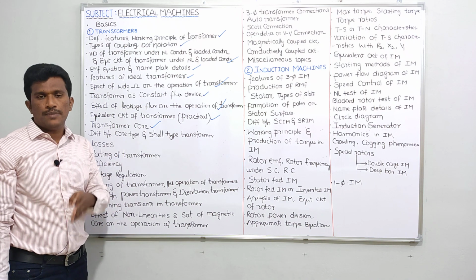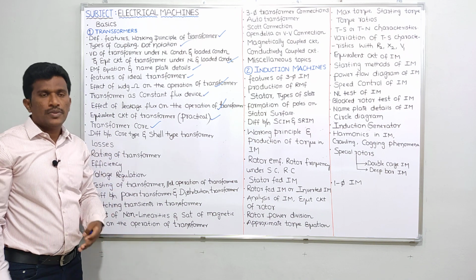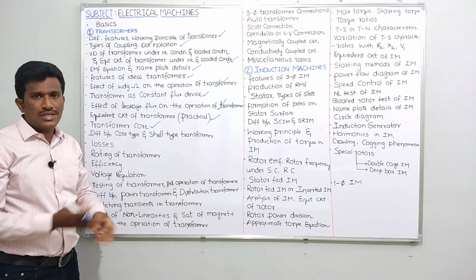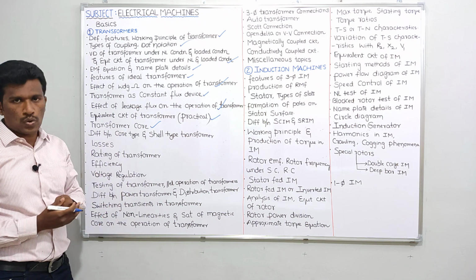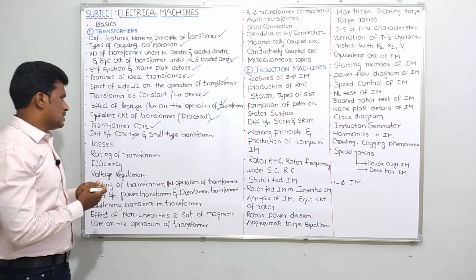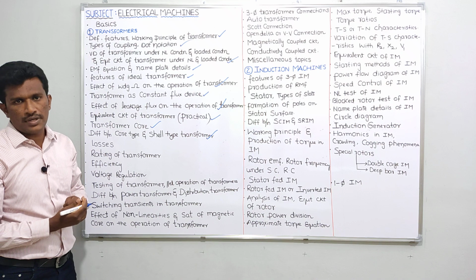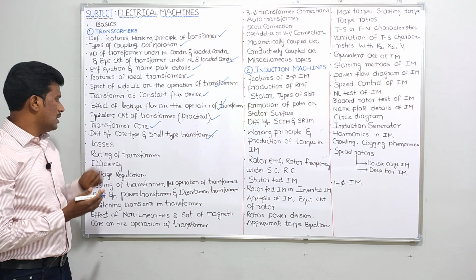Next I'll take transformer core. So transformer core is made up of which material? Okay, and what about core staggering? What is meant by stacking factor? So these things we'll be seeing in transformer core. Okay, next, the difference between core type transformer and shell type transformer. Okay, this topic also I'll be seeing.